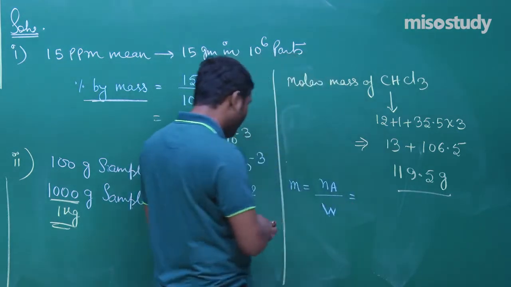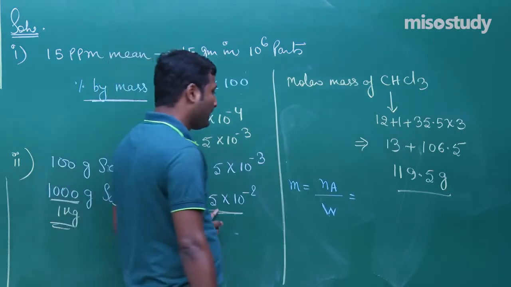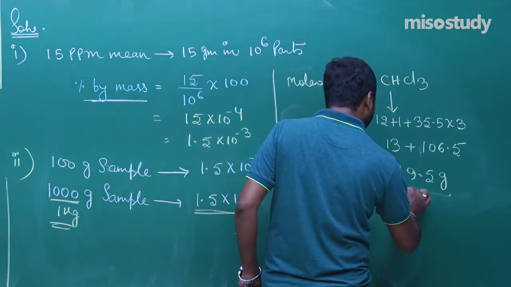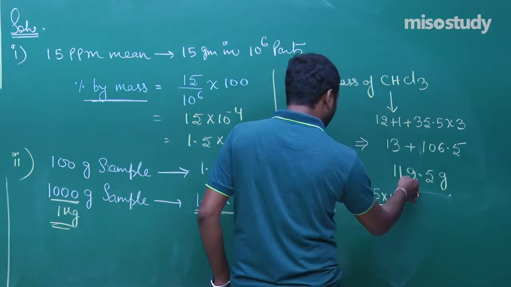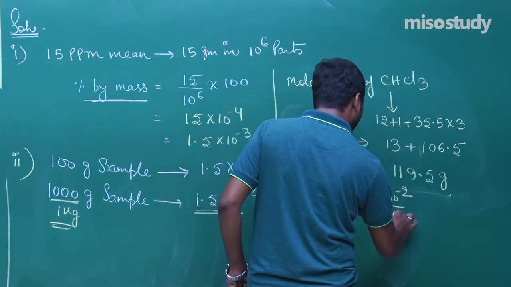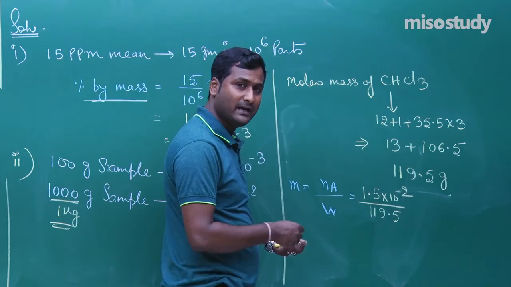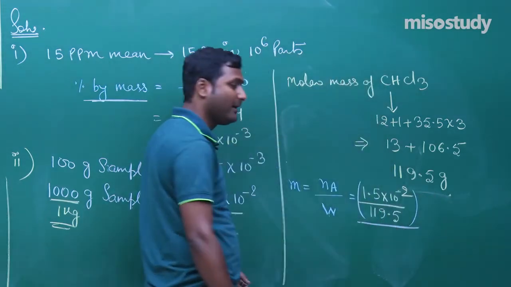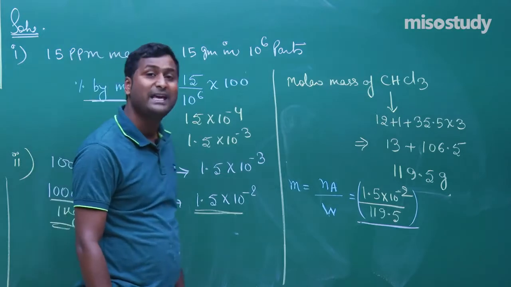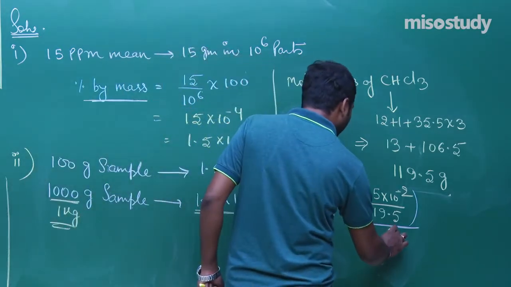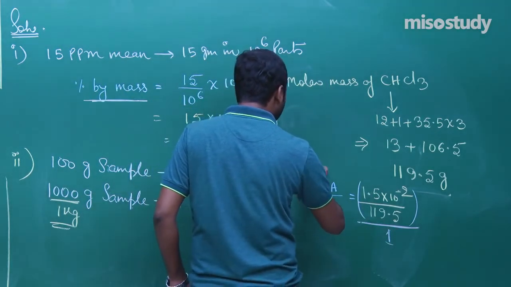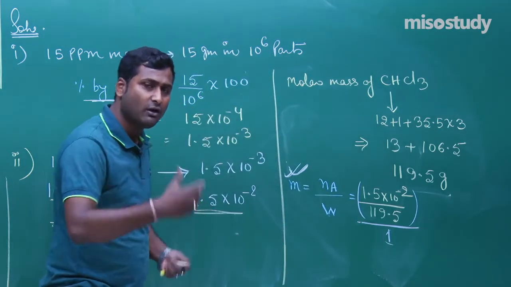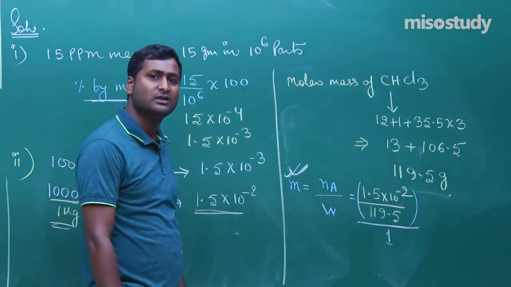Here the number of moles equals the given mass, that is 1.5 into 10 to the power minus 2, upon the molar mass, that is 119.5 gram. Clear? This is the number of moles, and what we have taken as a standard, that is the weight of solvent in kg, is 1. Put here 1. After solving, you get the value of molality. This is a simple question. Think on it. Definitely you will solve such kind of questions.